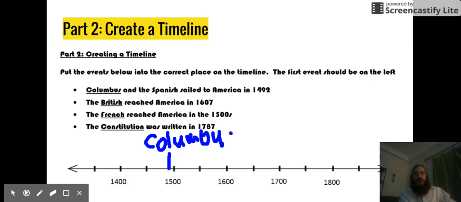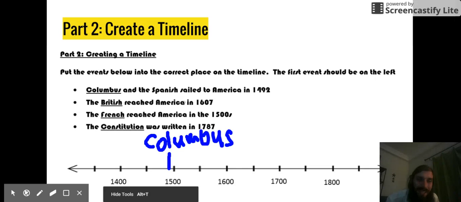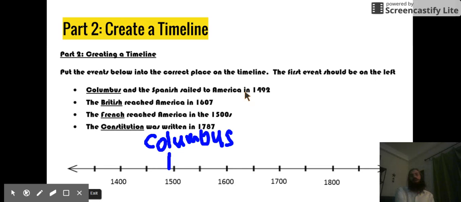All right, so I have Columbus on my timeline. You will put Columbus on your timeline, as well as all the others. Now, again, I didn't put them in order. Look at the dates, okay? Don't mess yourself up, okay? Now, you're going to finish making this timeline. You're also going to have more practice making a timeline after this. You're asked to add some dates to the timeline. Just see where you can find room, okay? Do what you can. All right, and I will see you next time.